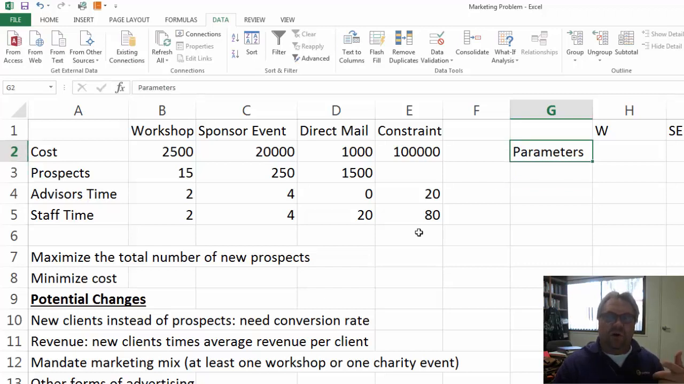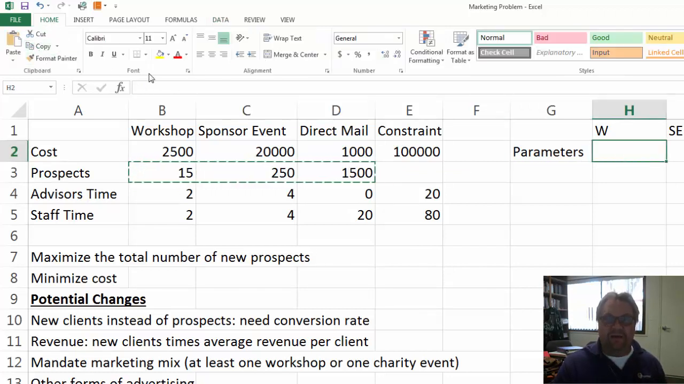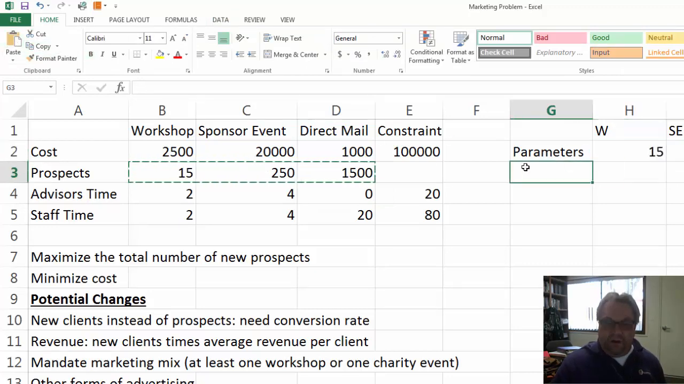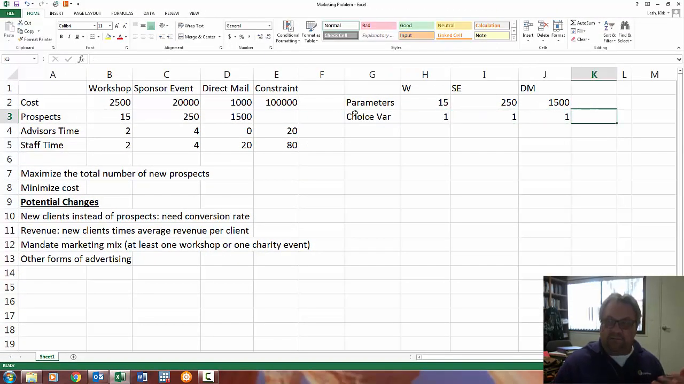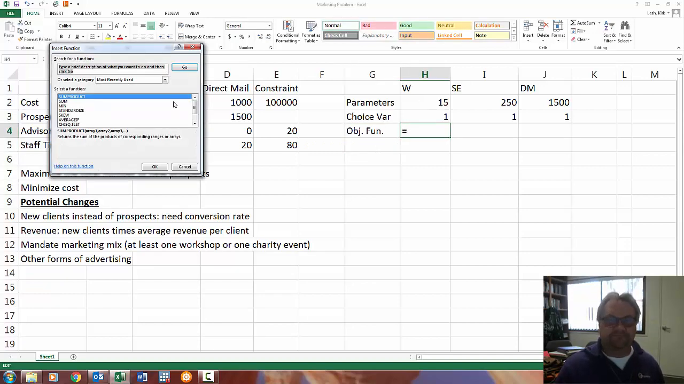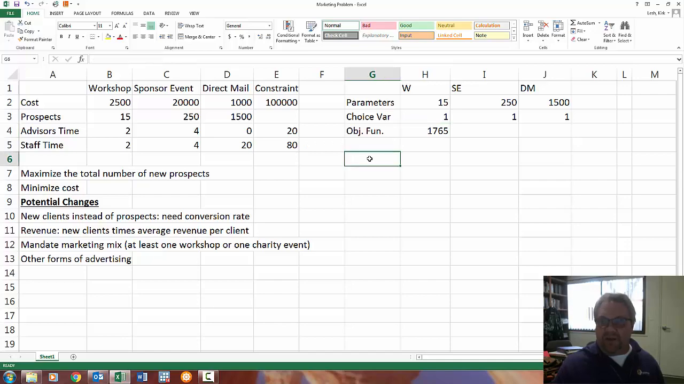All right. So the parameters of our objective function, since we want to maximize the number of new prospects, are the prospects themselves. How many prospects can we expect to get for each marketing channel? And then, of course, our choice variables. I'm going to put in my filler of just 1, 1, 1. Then we have our objective function, and as always, that's our sum product: the sum product of the parameters and the choice variables. Voila. There you go.